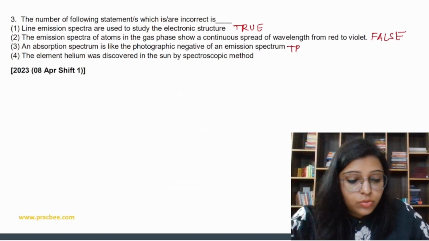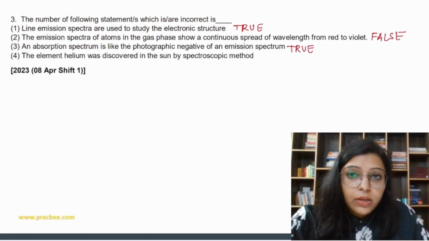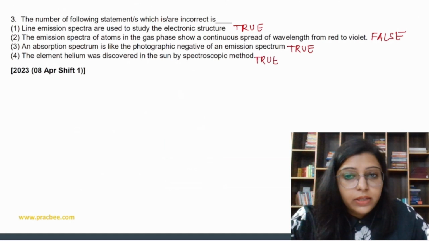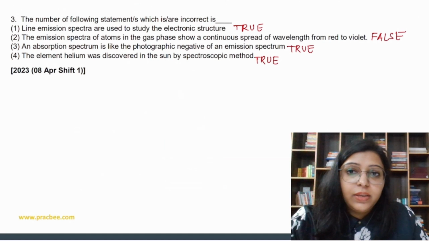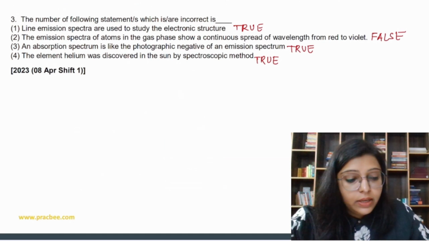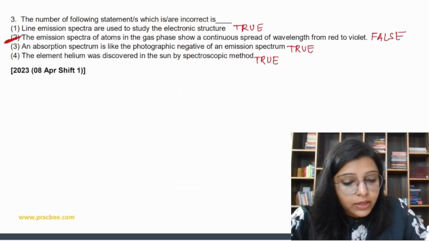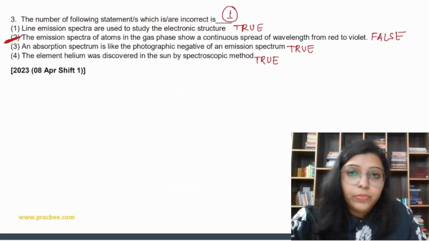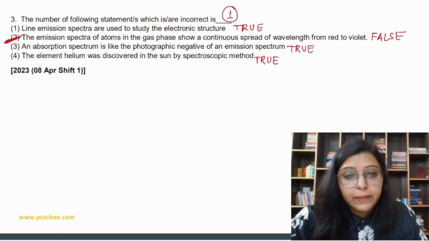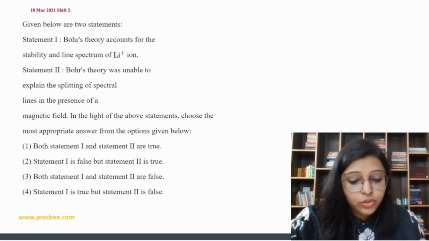An absorption spectrum is like the photographic negative. This is true. And the element helium was discovered in the sun by the spectroscopy method. This is also true, right? So basically we have only one incorrect statement. The number of following statements which are incorrect is going to be 1, that is option number 2. Okay, now let's do the next question.